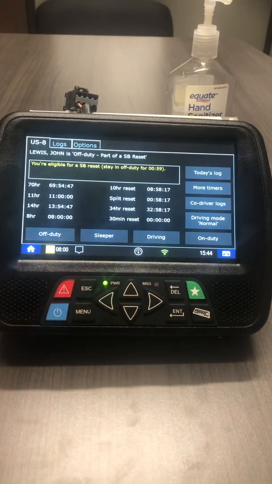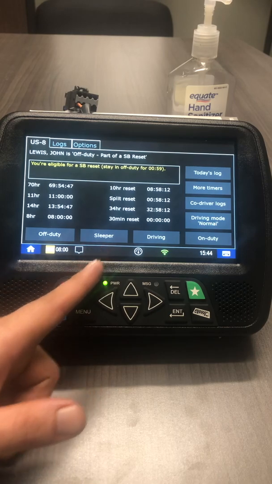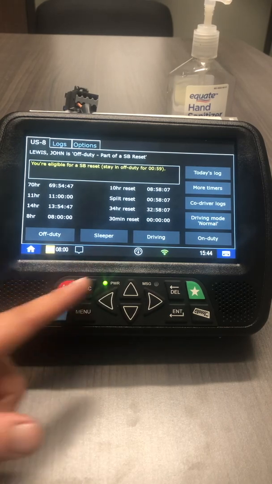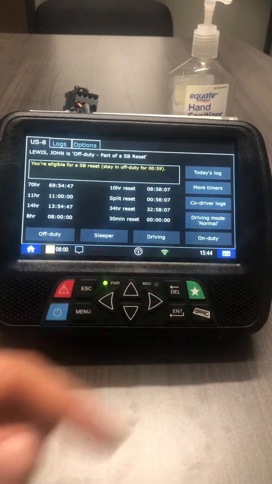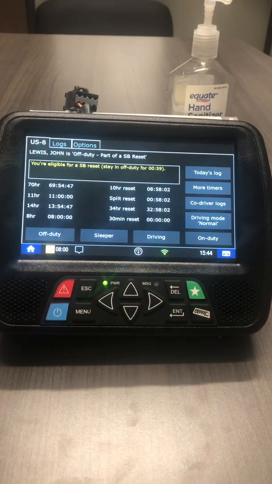When using your log during the work week, always use sleeper berth over off-duty. Using sleeper will give you a split break option for an 8-2 or a 7-3. Using off-duty, the computer thinks you go home and it will not give you the option to do so.